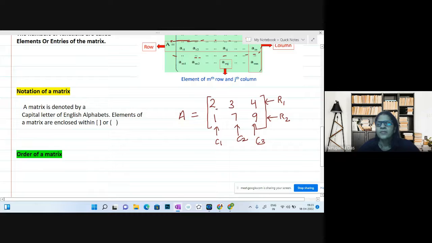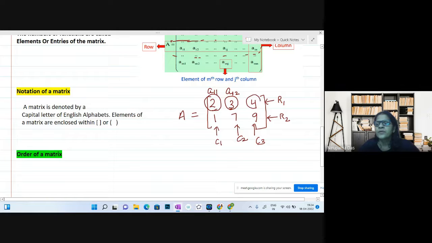Now what about this? You see, this element is in the first row and first column. So it is the element of first row and first column, A11. Here 3 is the element in the first row and second column, A12. So 1 denotes the row index, 2 the column index.